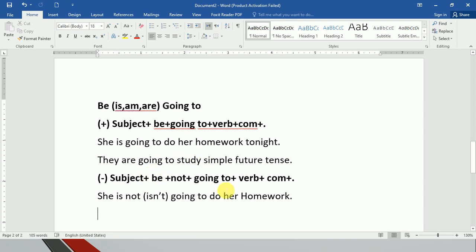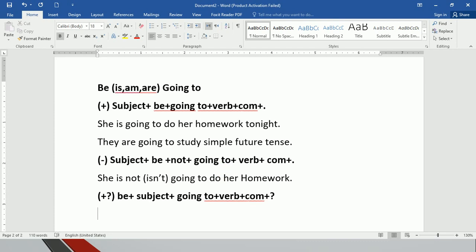Now, so we have positive interrogative for be going to, which is be plus subject plus going to plus verb plus complement, okay, and plus question mark. So you say: is she going to do her homework?